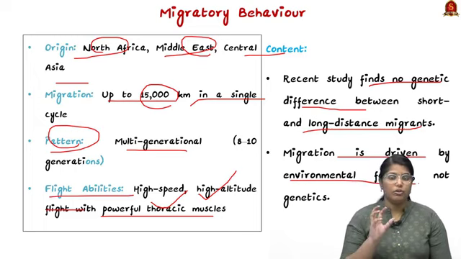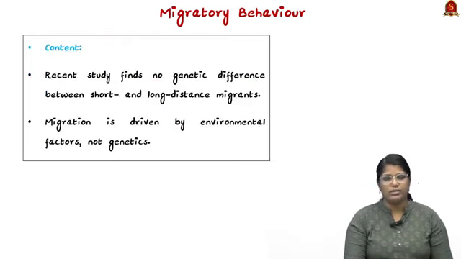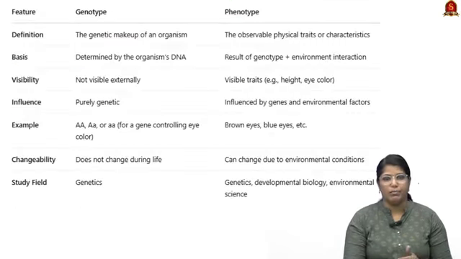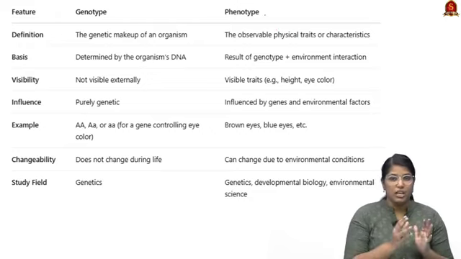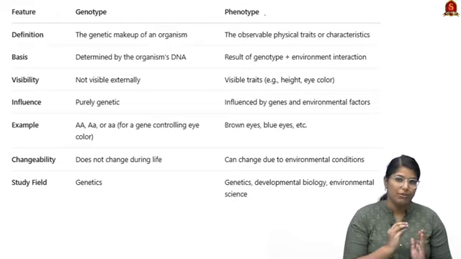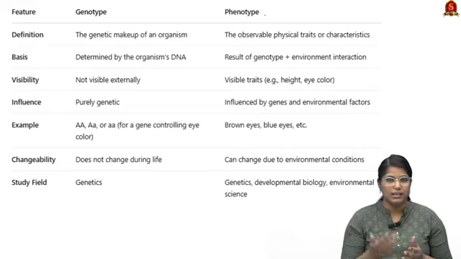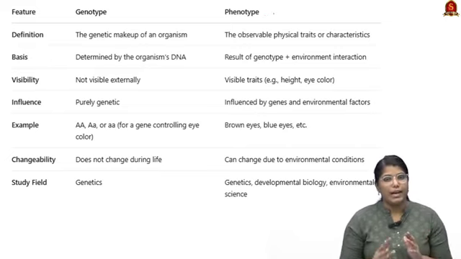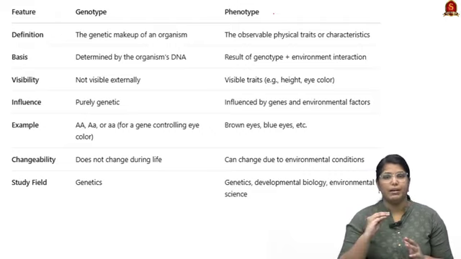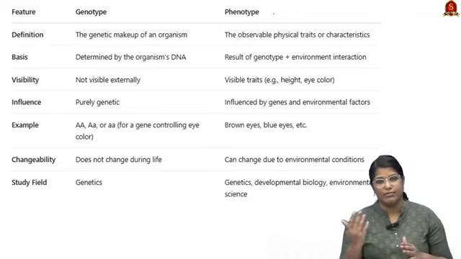So here you have to learn about two important science terms. One is genotype and another one is phenotype. So what is genotype? Genotype is nothing but the genes of that particular organism will have the particular trait, but it will not be visible in the physical sense. That is what is called genotype. And when we talk about phenotype, pheno itself means visible. So the traits that are visible through our characters is what we call phenotype.